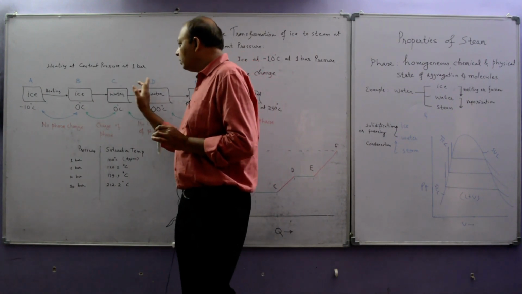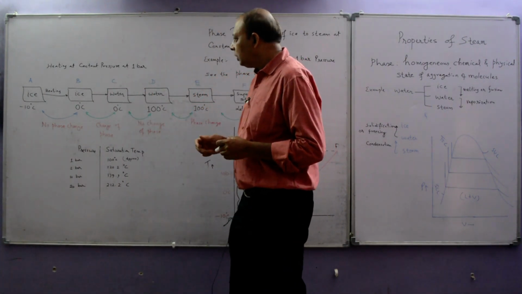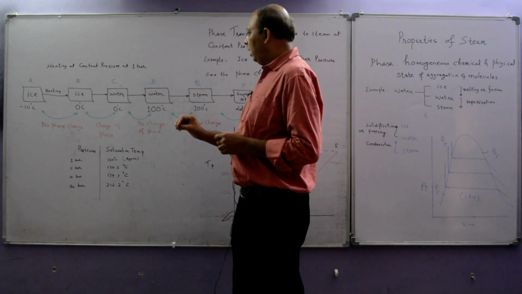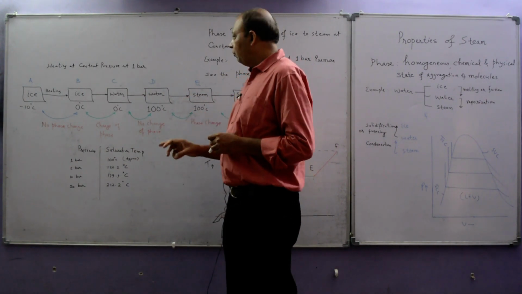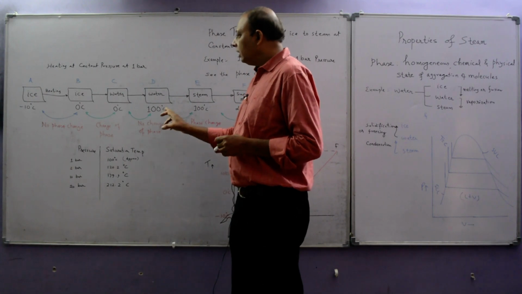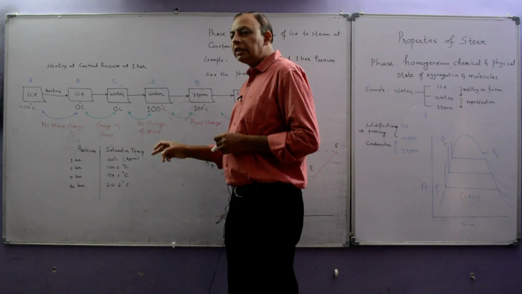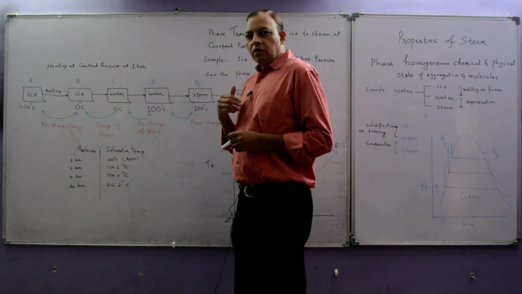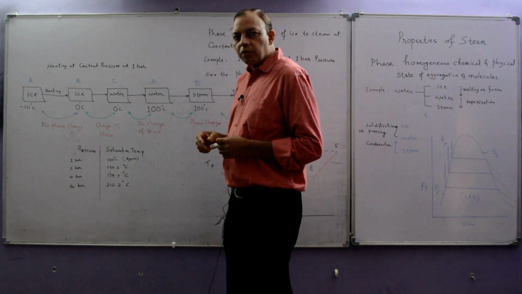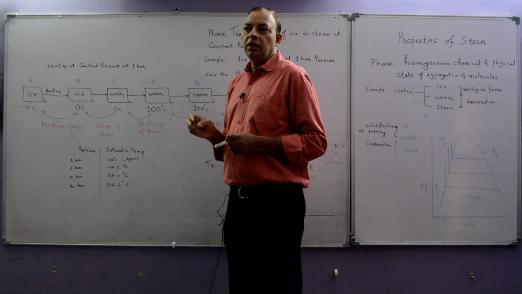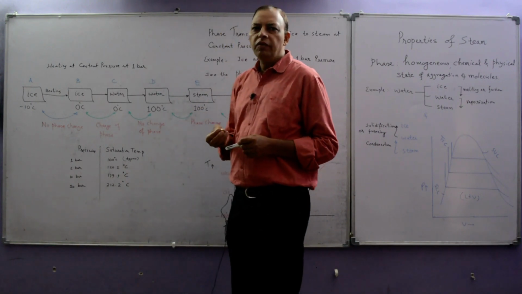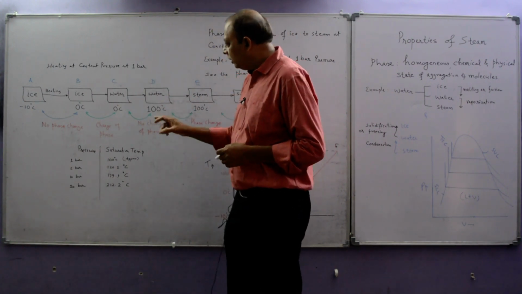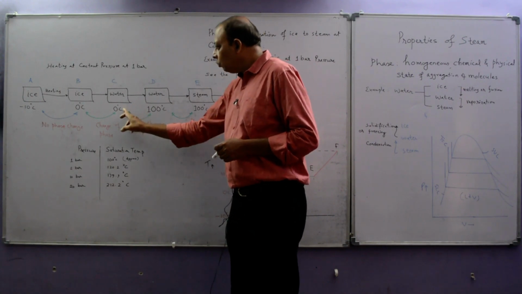Now come to point C to D. At C water is available at 0 degrees Celsius. At D again the phase is water and it is at 100 degrees Celsius. Why 100 degrees Celsius? Because this experiment is done at 1 bar and the saturation temperature of water is approximately 100 degrees Celsius at 1 bar. What is saturation temperature? Normally we can say it is the boiling temperature of water, which at 1 bar is 100 degrees Celsius. So again we can say there is no change of phase.